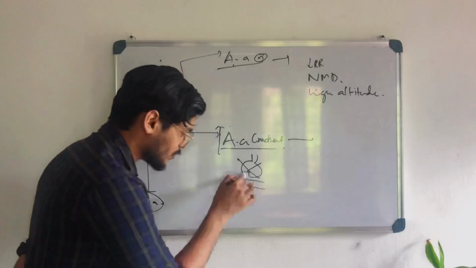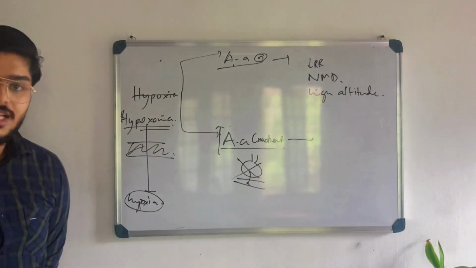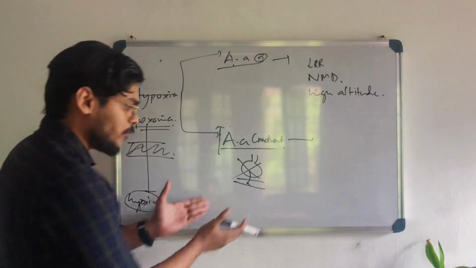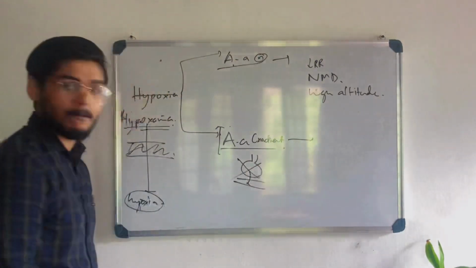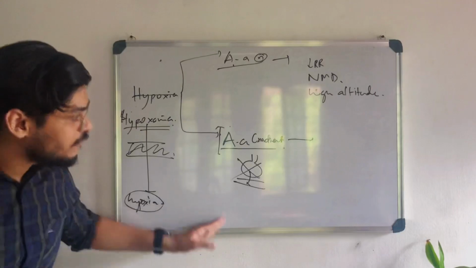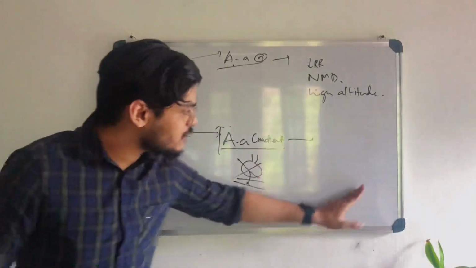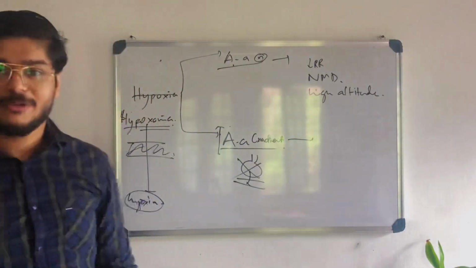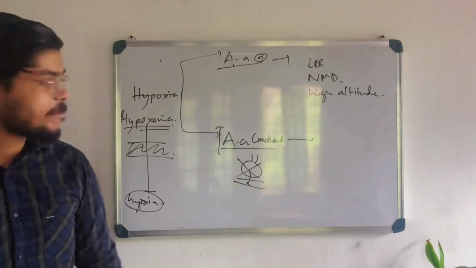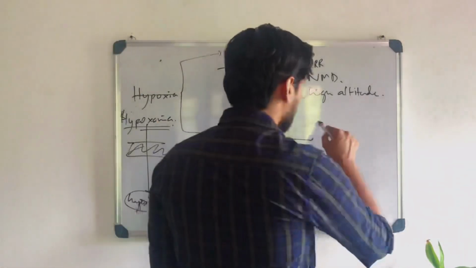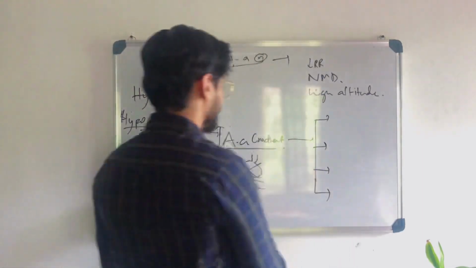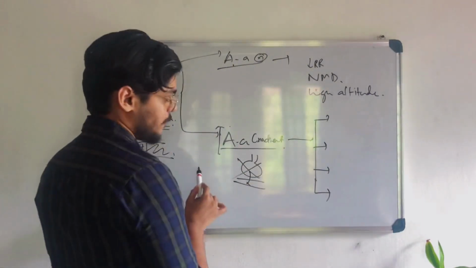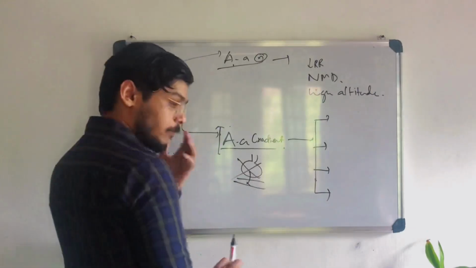Some diffusion problems are there. Understand? So actually it can be a problem to the blood vessel that is supplying the alveoli, or maybe the alveoli. According to that, we have to divide the causes into some parts to understand it better. Let's do that. So there are conditions for this: AA gradient increasing with hypoxemia, something wrong with alveoli or blood vessel.